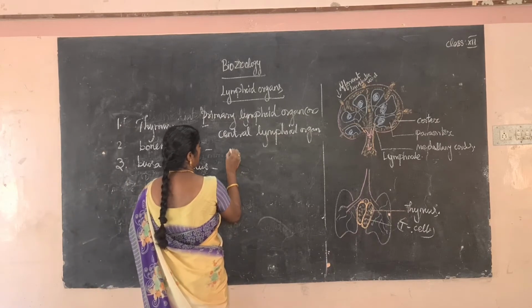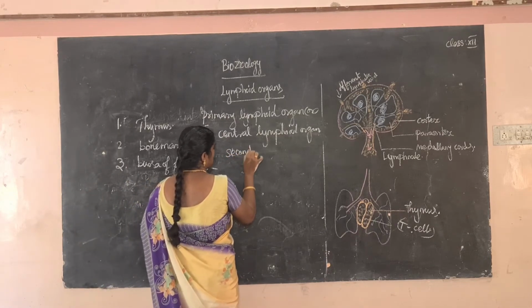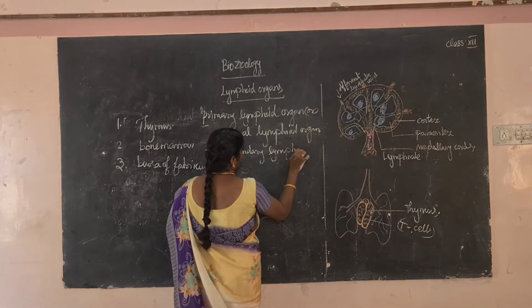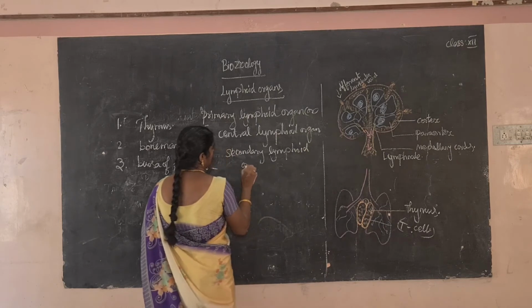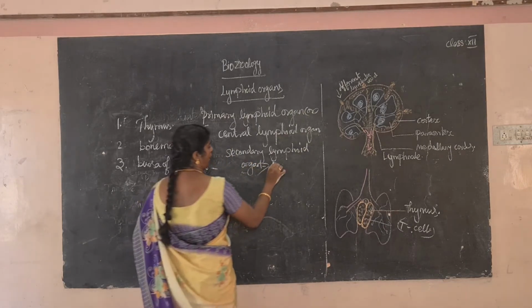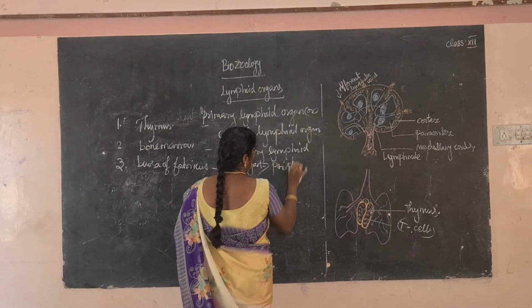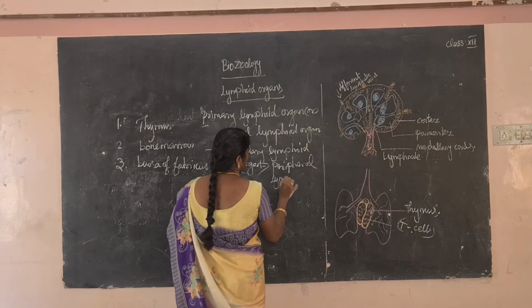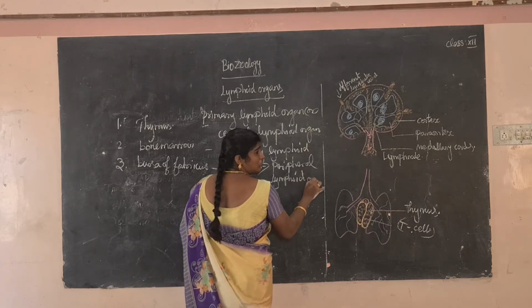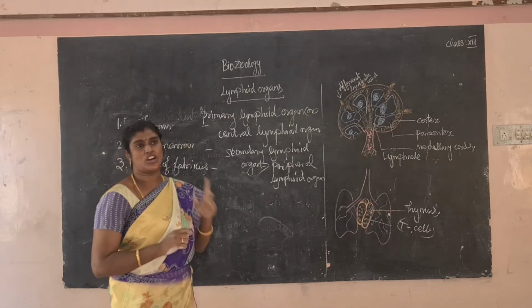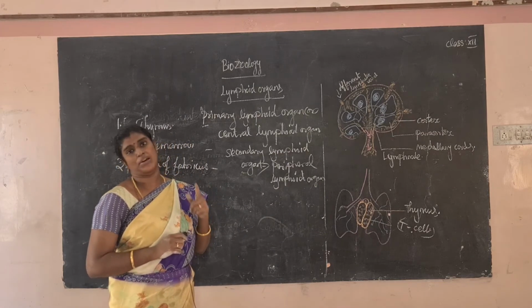Next is secondary lymphoid organ. The secondary lymphoid organ is otherwise called a peripheral lymphoid organ. So what is a primary lymphoid organ? The first organ is thymus. The thymus, where is it found?